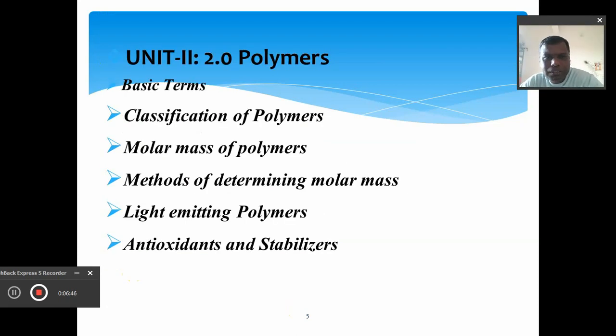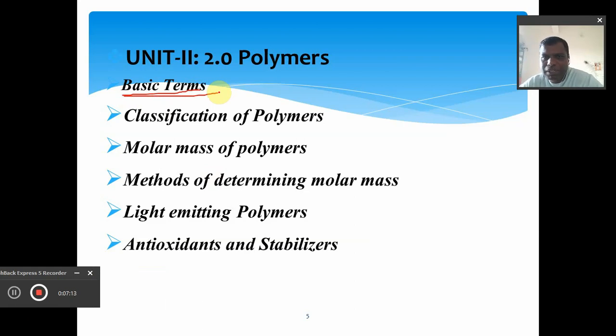The second topic is very familiar to you all, and most of it was studied by you in the first year also. That is simply the second unit of physical chemistry in semester 6, called polymers. Here we are going to talk about the basic terms in polymers. What type of compounds are called polymers, what is the basic unit of a polymer, and how we decide the classification of polymers.